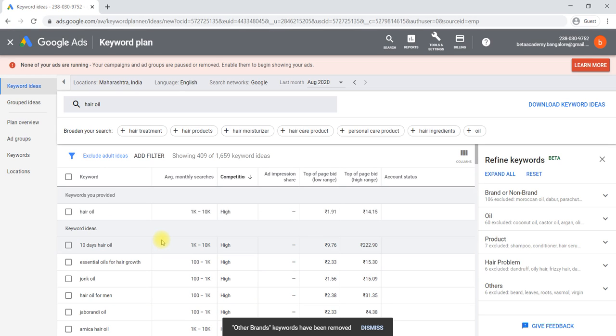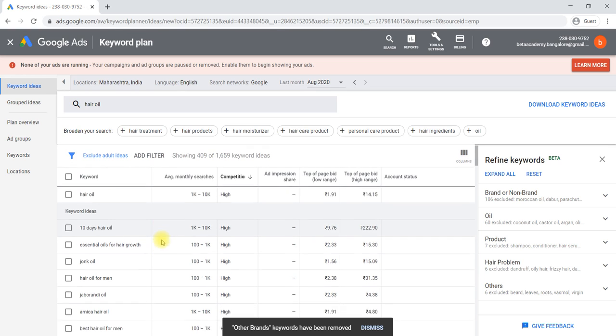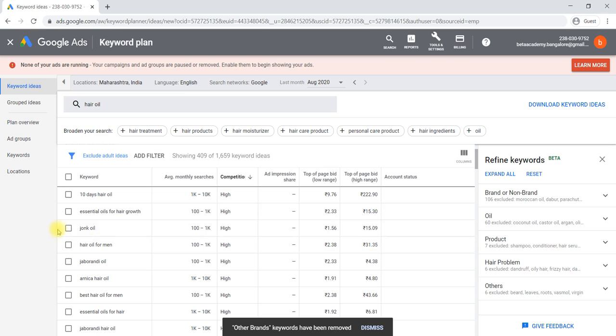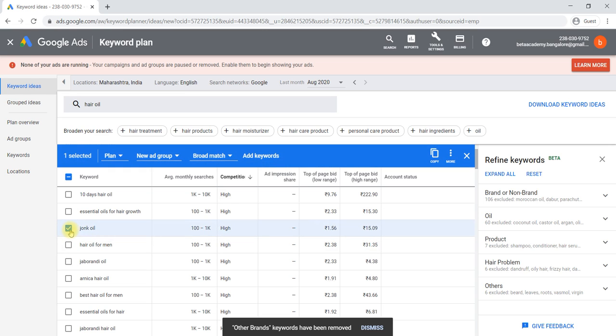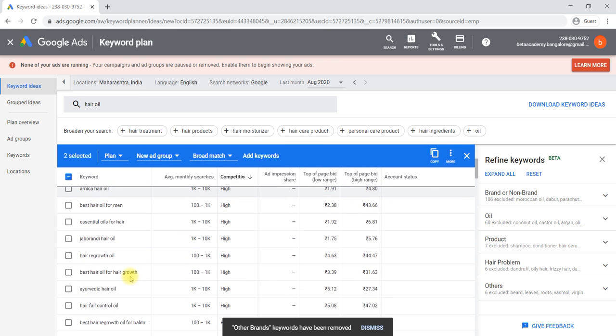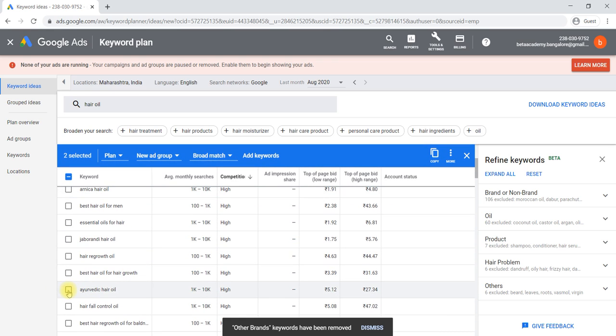Now within that, we will select some of the keywords and we will group them. We'll go to jojoba oil. This one is relevant for my product. Hair oil for men, this is relevant for my product. And ayurvedic hair oil, this is also relevant for my product.